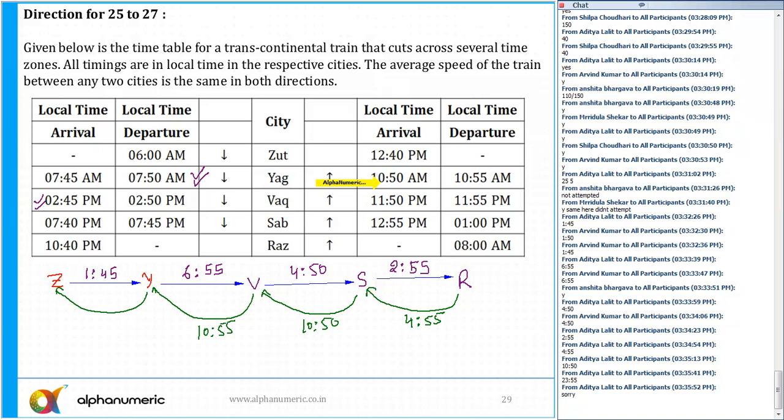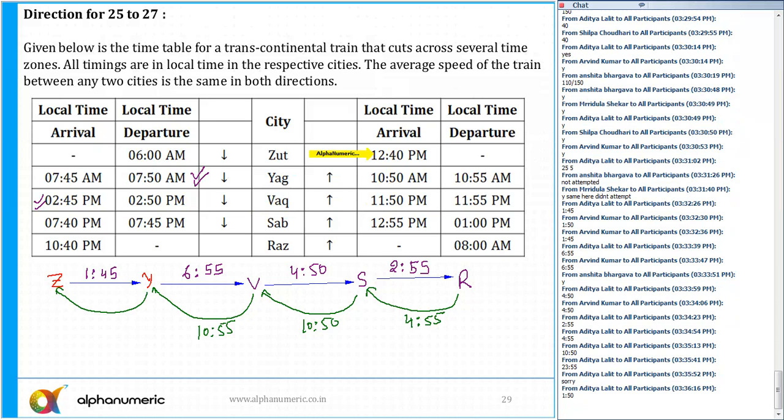Y to Z, tell me. You all can tell me from Y to Z. 10:55 AM is the departure and 12:40 PM is the arrival. So the total duration is 1:45.